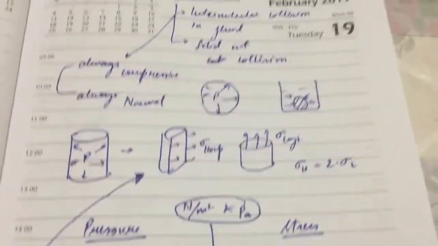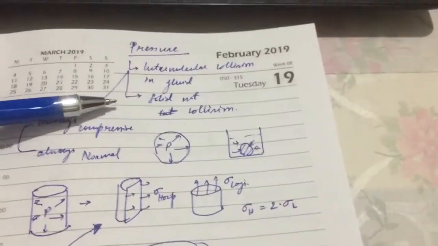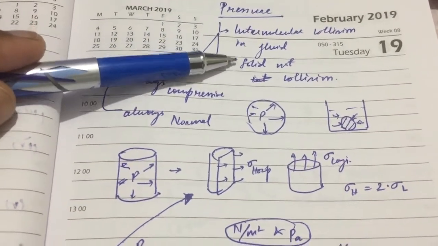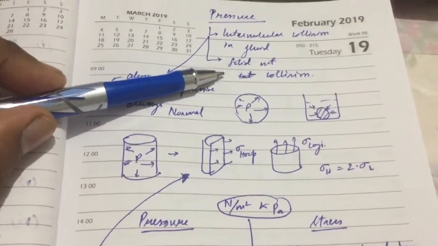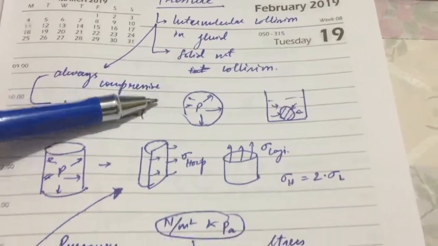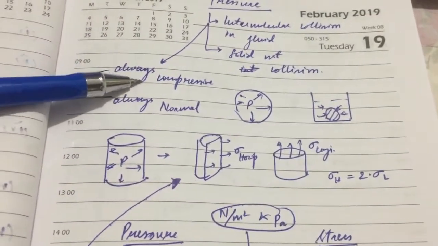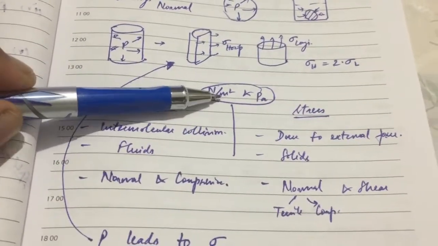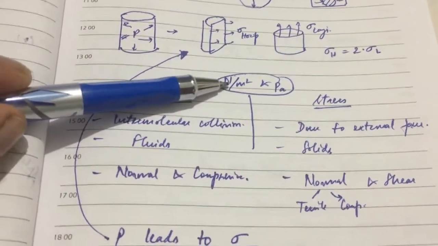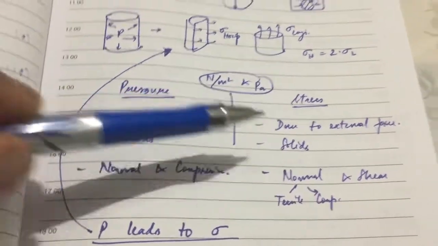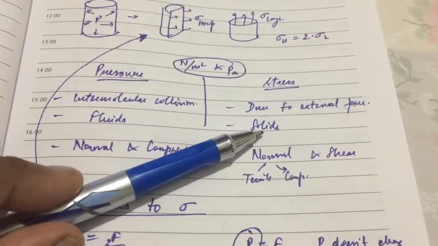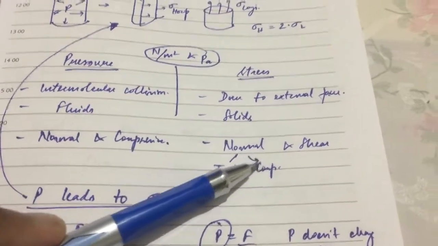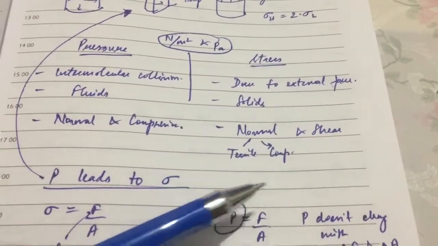Next, as we have seen, is the difference between pressure and stress. Pressure is basically due to intermolecular collision, which happens only in fluids. It is not applicable for solids, as in solids the collision of particles doesn't happen. So pressure is always compressive and normal to the surface, as you have seen before. The units for pressure and stress are basically the same, Pascal and Newton per meter square. For stress, there are only external forces applied. It's only for solids, and pressure is for fluids. Pressure is only normal and compressive, but stress can be normal and shear. Normal stress is basically tensile and compressive.